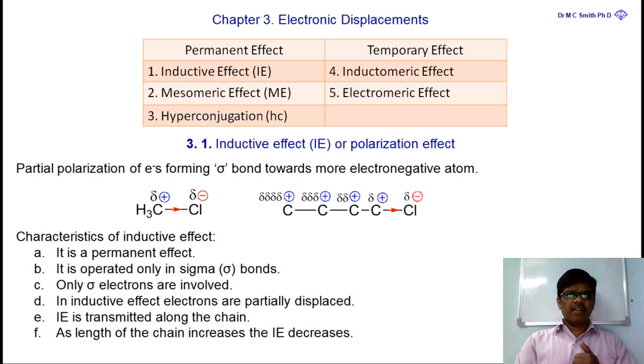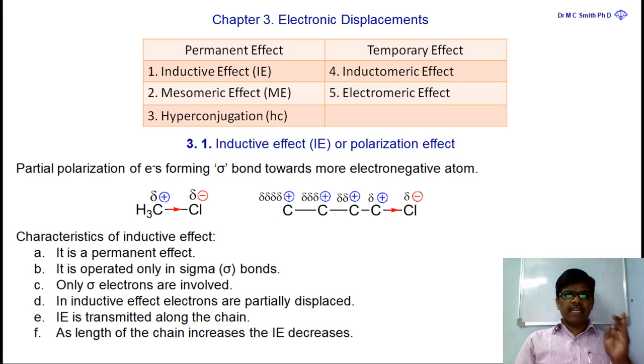What is the first one? Yes, just now we said that it is a permanent effect. And one more important thing is it operates only in sigma bonds. It is very important that this inductive effect is observed only in sigma bonds. In the inductive effect, only sigma electrons are involved. What are the electrons involved in this inductive effect? Only sigma bonded electrons are involved.